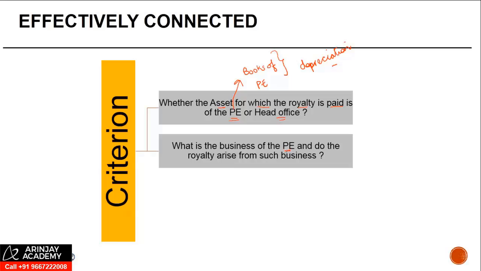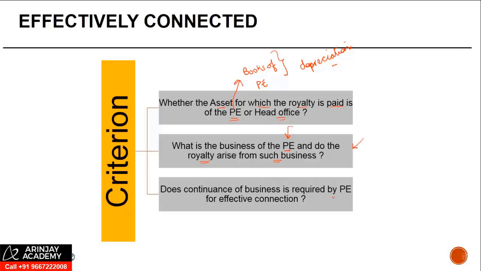What is the business of the PE? Is it to provide services? Is it to provide licensing services? Or is it just to provide marketing? And does the royalty arise from such business? So the linkages or the arising of the royalty income and the business of the PE should exist.